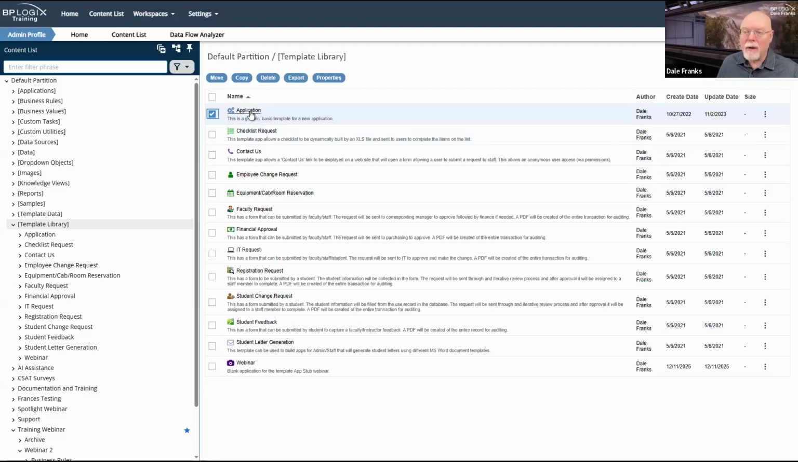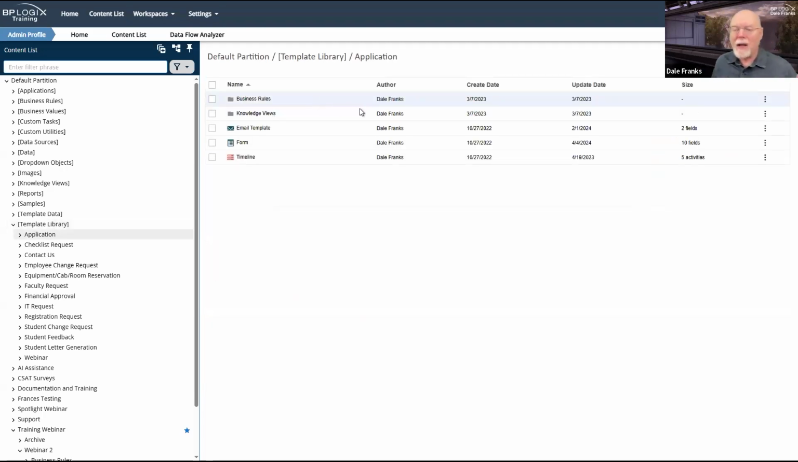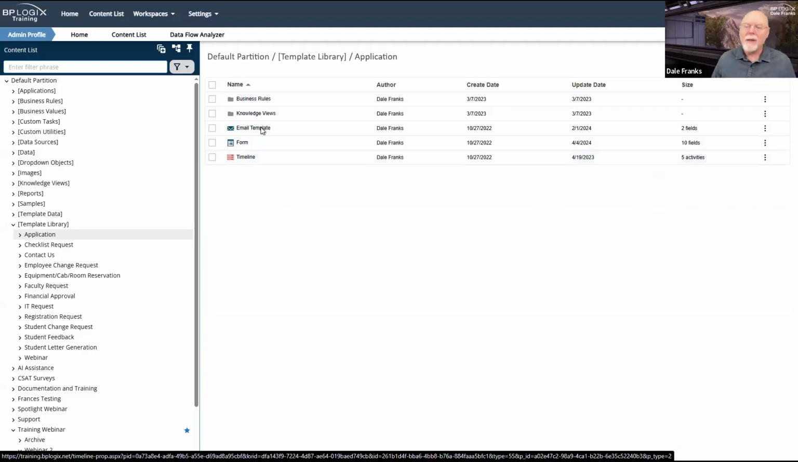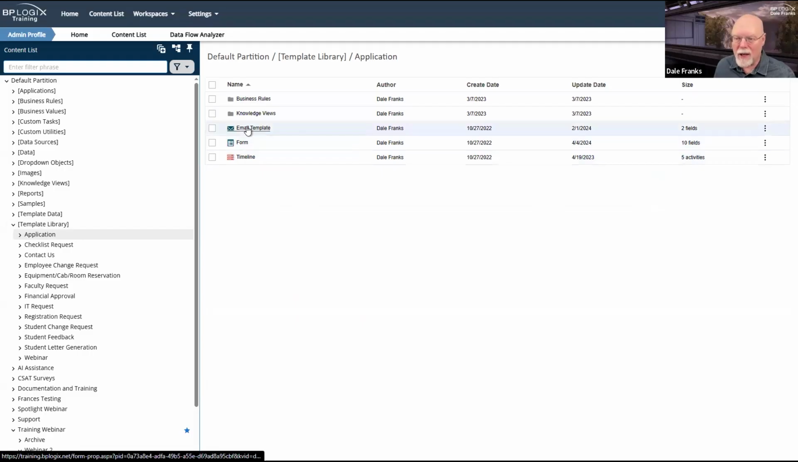It's very important, if you're going to be creating your own application templates, that you have a single parent folder and that everything that application uses goes into that parent folder. That's why I have the subfolders for business rules and knowledge use. The only three things I have at the root level of the application folder is my email template form and timeline.